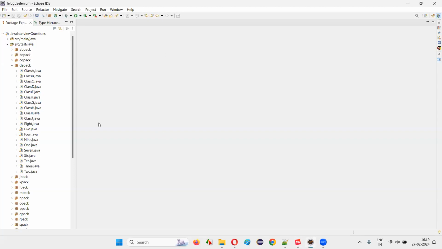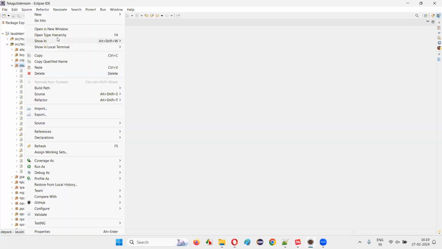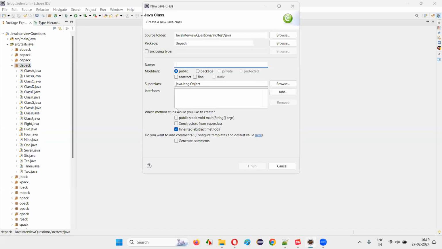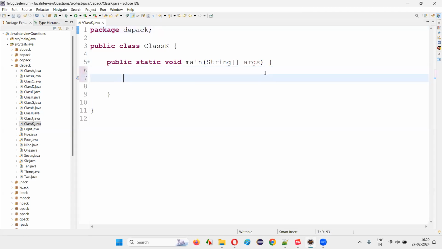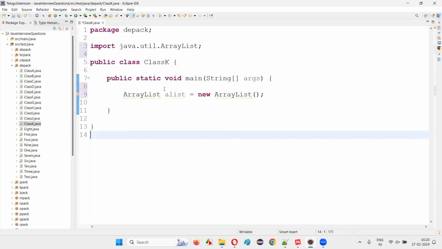ways. For that, I'll switch to the Eclipse IDE and create a new class. I'll just name this class as some random name, say ClassK with a main method. I'll show you the normal way of initializing the ArrayList in Java. So I'll create an ArrayList first of all. ArrayList alist is equal to new ArrayList. Like this, I'll create an object for this ArrayList. Import this ArrayList from the java.util package.